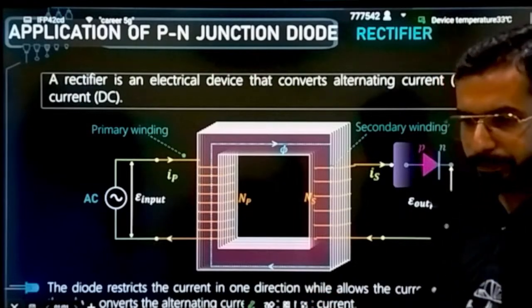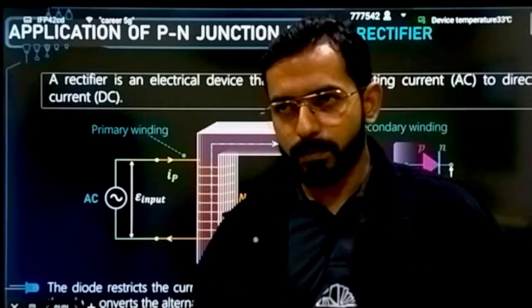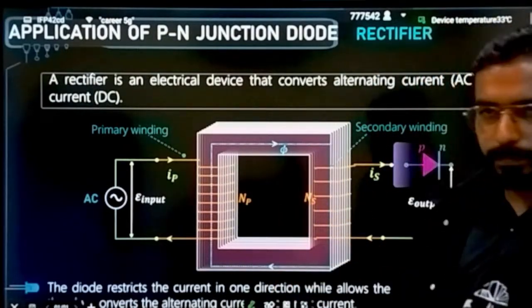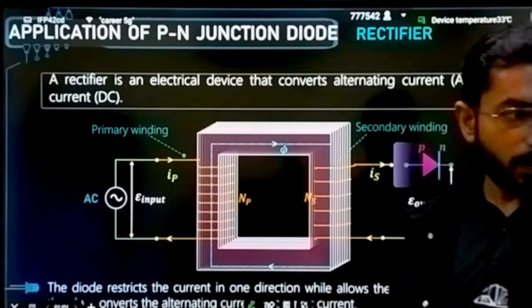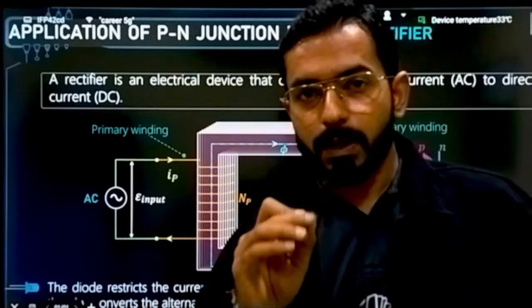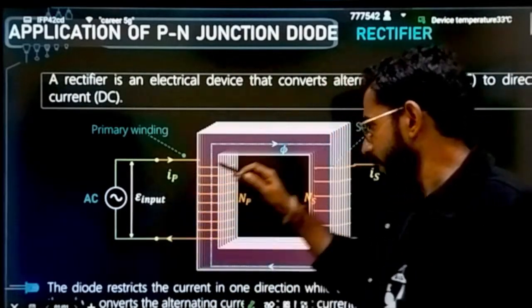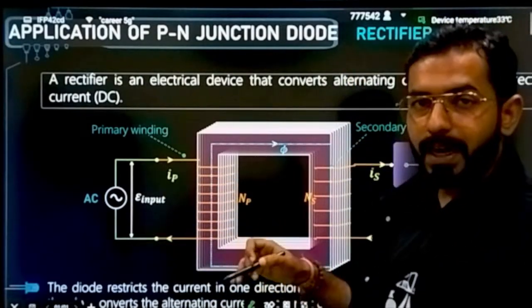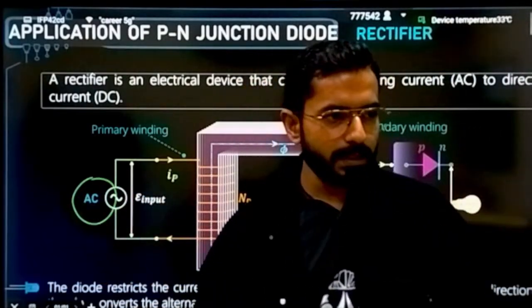First one is the rectifier. Now, what is a rectifier? Do you know this diagram? Have you ever seen this diagram? This is nothing but a kind of transformer diagram. Transformer, you remember, one was the primary side, one was the secondary side. Windings were there in turns, input side and output side. So what is the use of a rectifier? It actually converts alternating current to DC current, AC current to DC current.